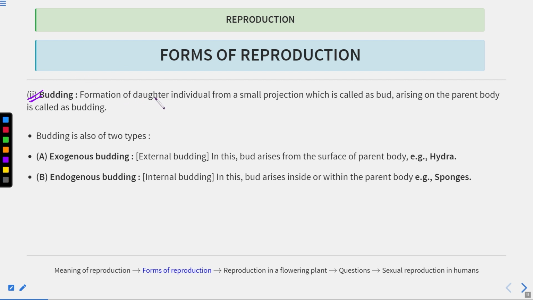In budding, what happens? A daughter individual forms from a small projection, which is known as a bud, and which arises on the parent body. This phenomenon is known as budding. Clear? In hydra, you must have seen, if this is the body of the hydra, an external bud develops here from the body. And these are the tentacles of the hydra.